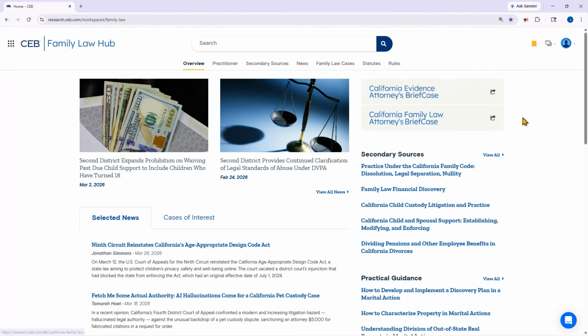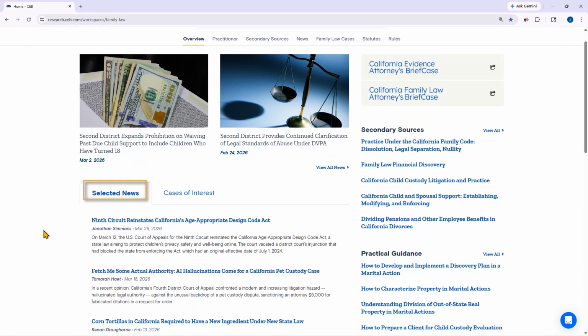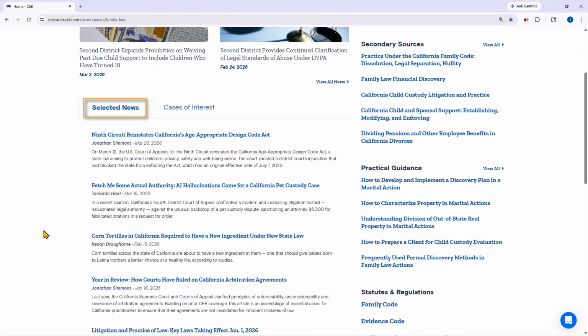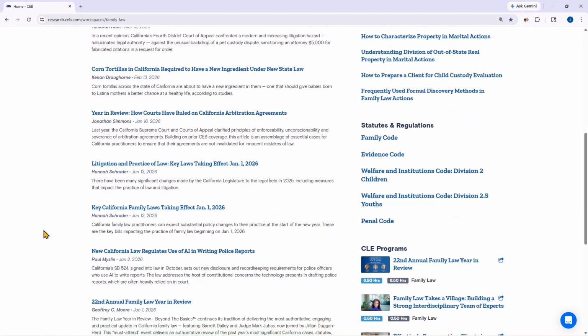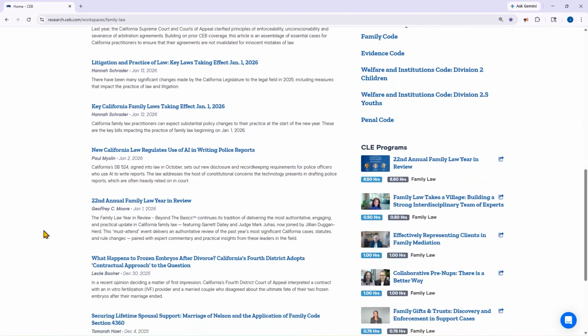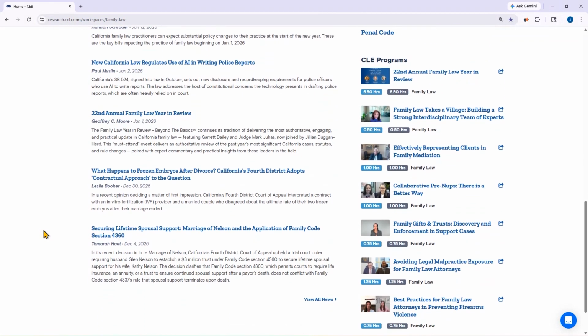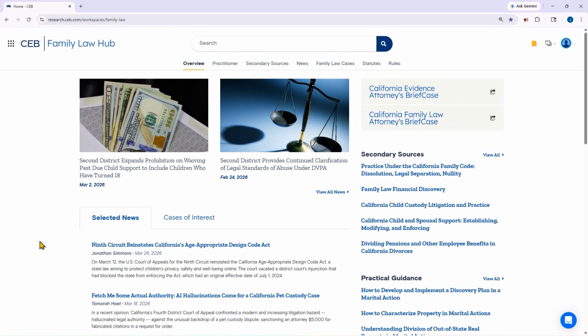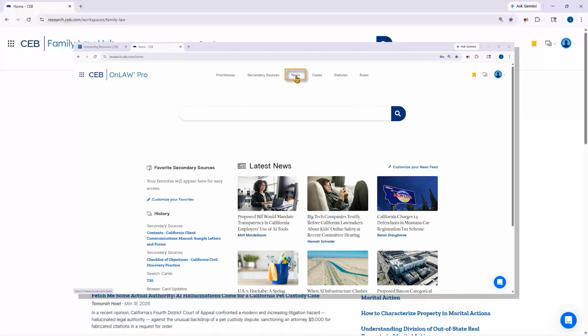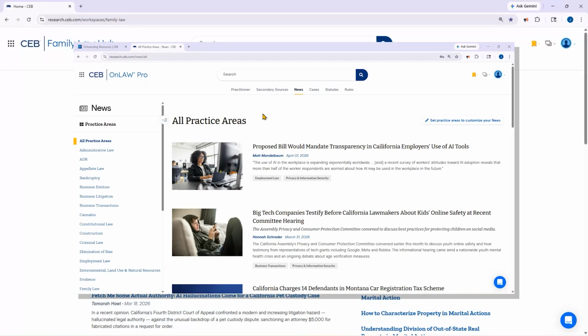With the Family Law Hub as your new home base, you now have all relevant research, authority, and updates compiled together in one place. The first thing you'll see is a curated collection of CEB news articles written by attorneys and legal journalists. Broadly, CEB news articles cover breaking legal news, the latest legal analysis, practice management content, and long-form reporting. Within the Hub, we tailor the newsfeed to only include the articles that will be of interest to you as a family law attorney, keeping you focused on the recent developments and current events that could impact you and your clients. You can find news articles covering all practice areas back in the OnLaw Pro module.